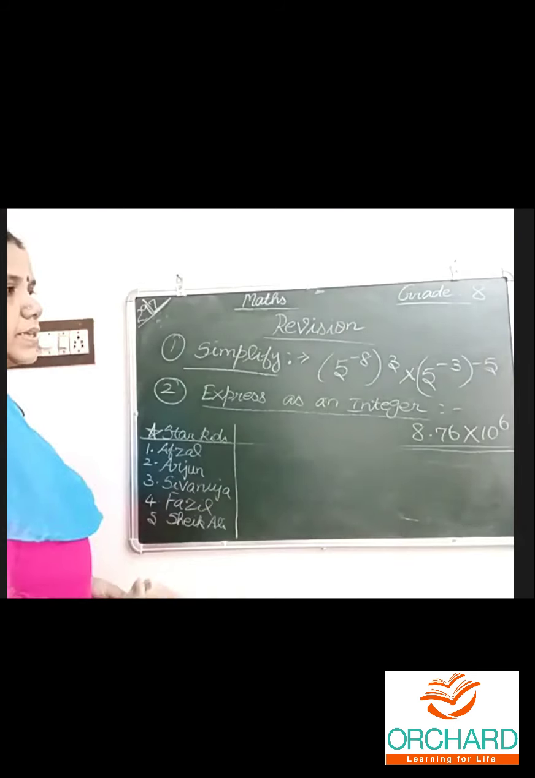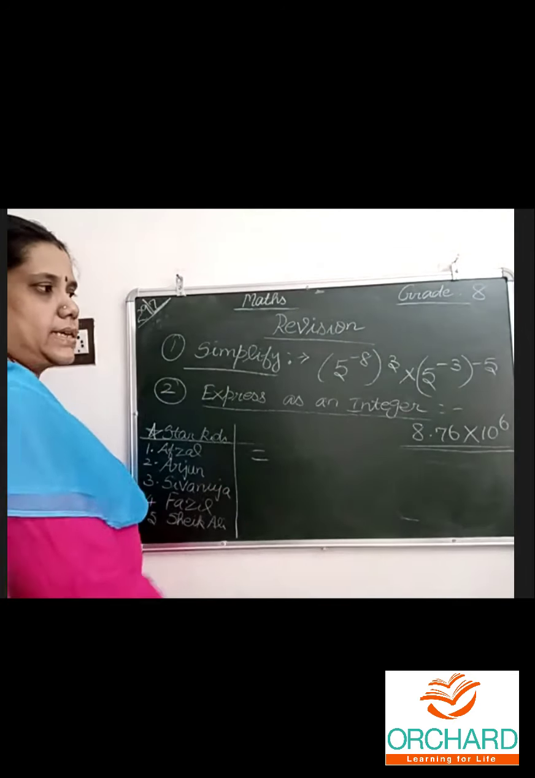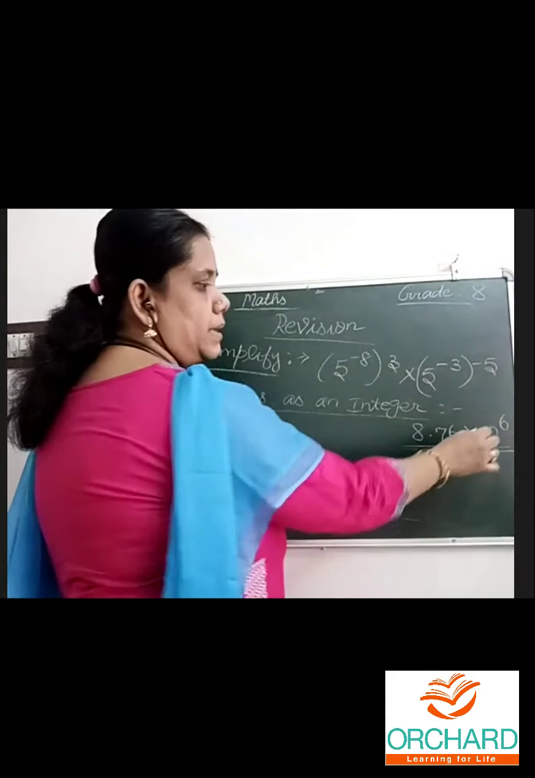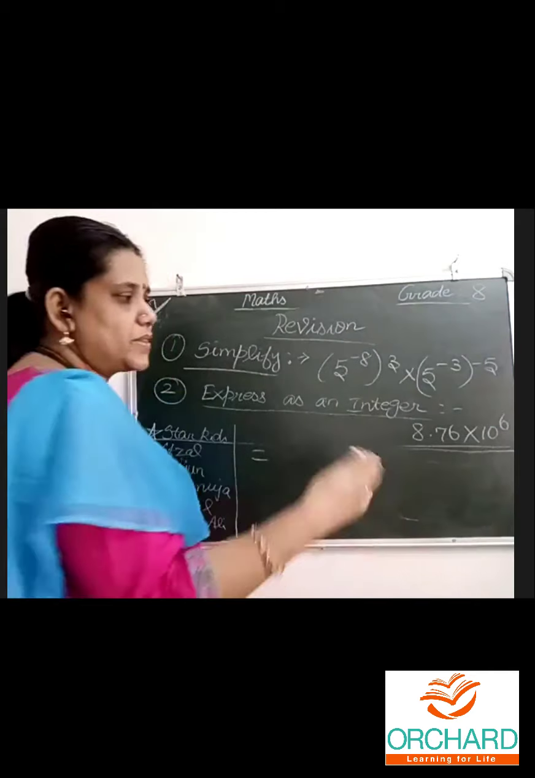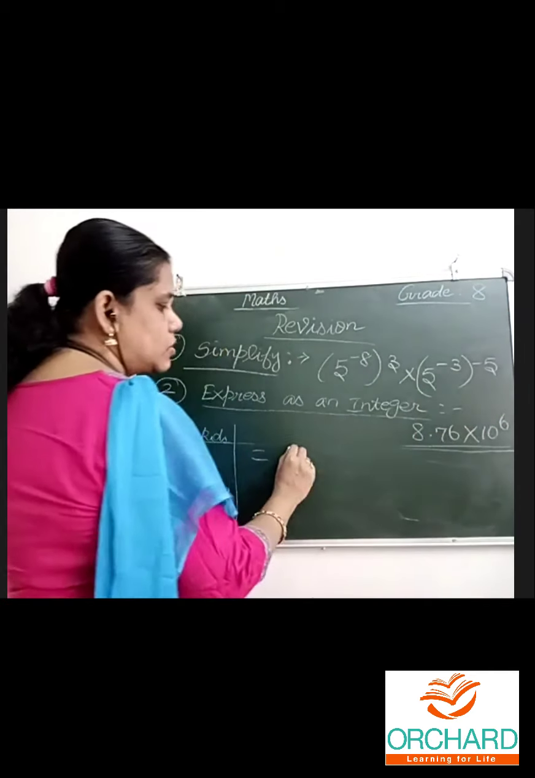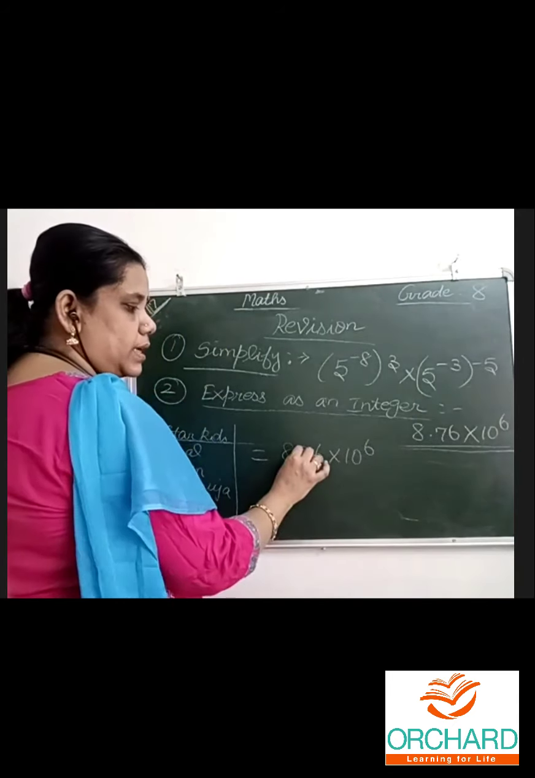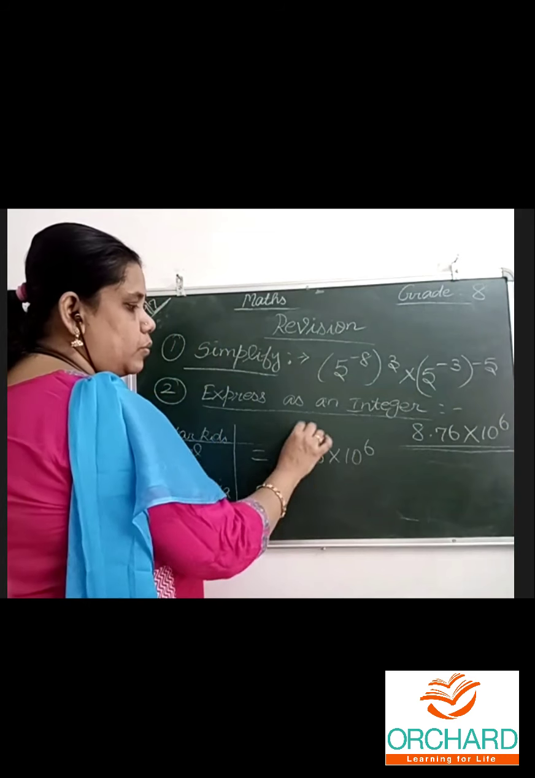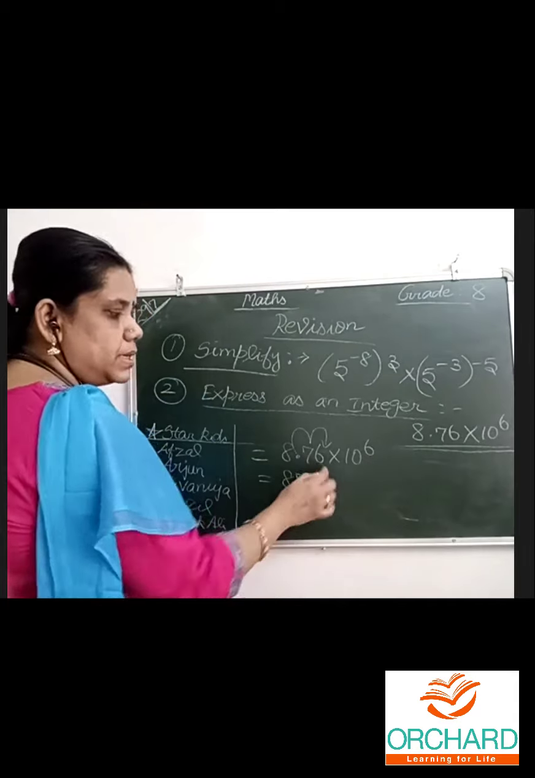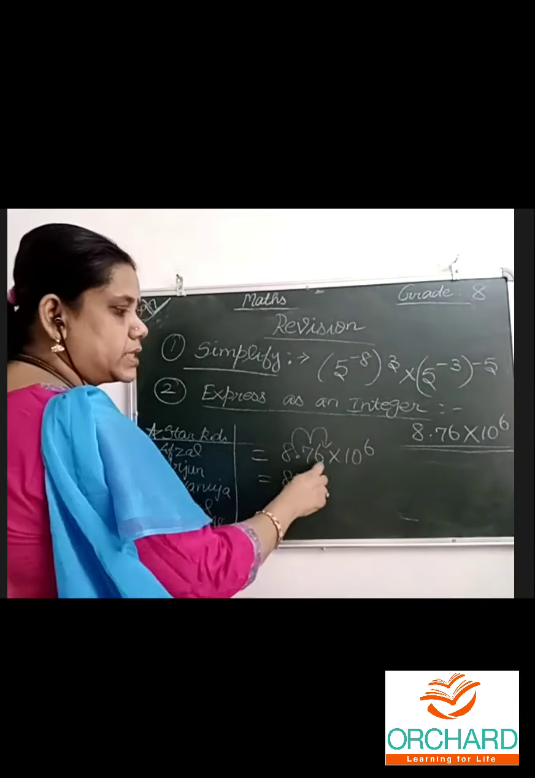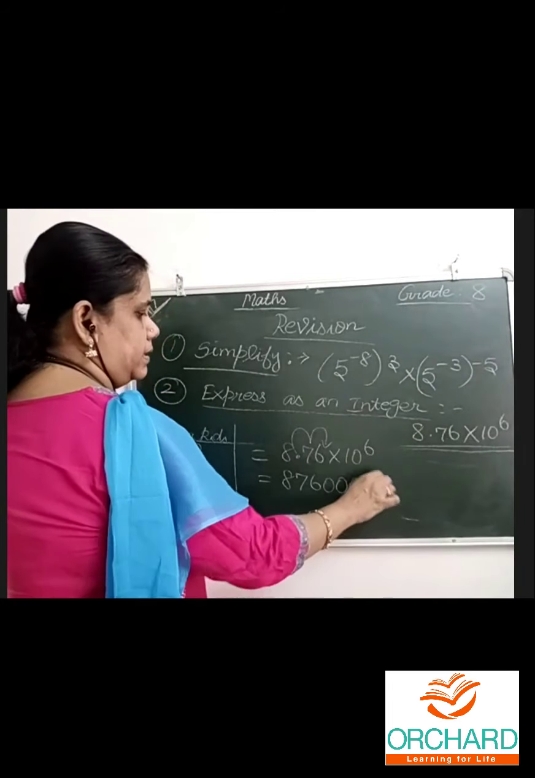but still. Express as an integer, very, very easy. First, write the question. Second step, this is multiplication, so the point must jump to the right side. Then the point must jump to the right side by 6 places. 2 numbers are here. Remaining 6 minus 2, jump 4 is needed. So 4 numbers are needed.